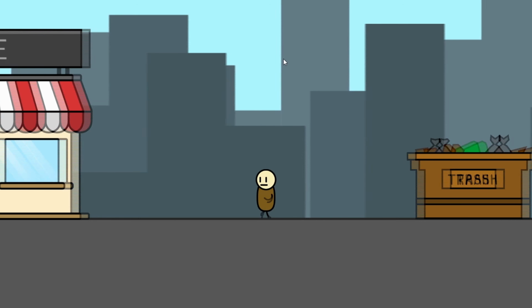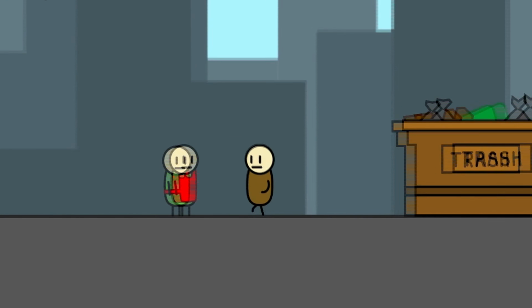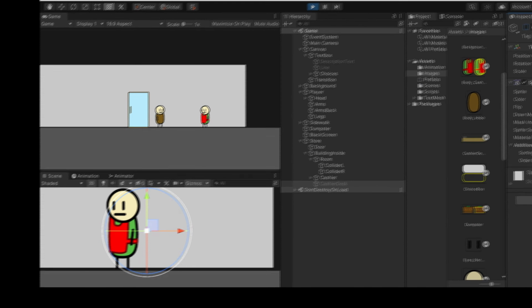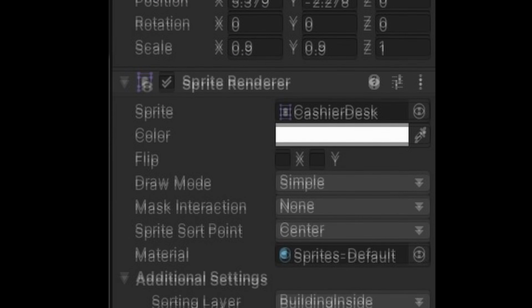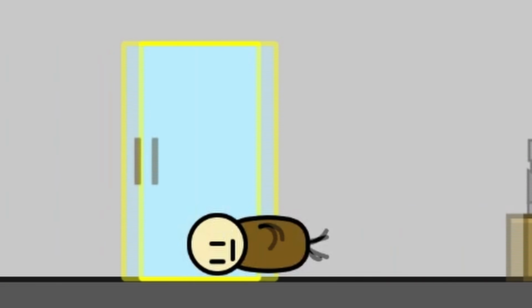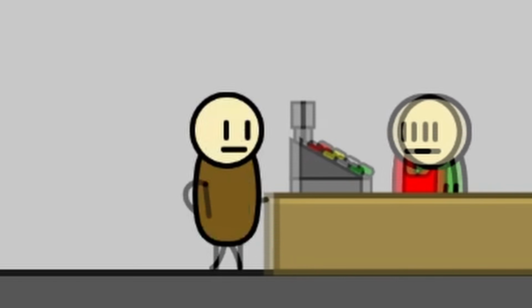Anyways, my player works like normal, and I added the cashier into the game. And right now, he's just chilling outside. So I moved him in the store and added in a desk for the cashier. Next up, I had to add collision for the cashier desk. And oops, I forgot to lock the player's rotation. I then fixed the error, and no matter what the player does, he can't go past the desk.